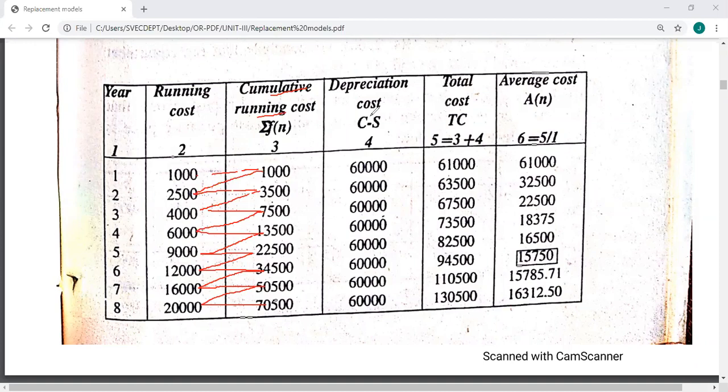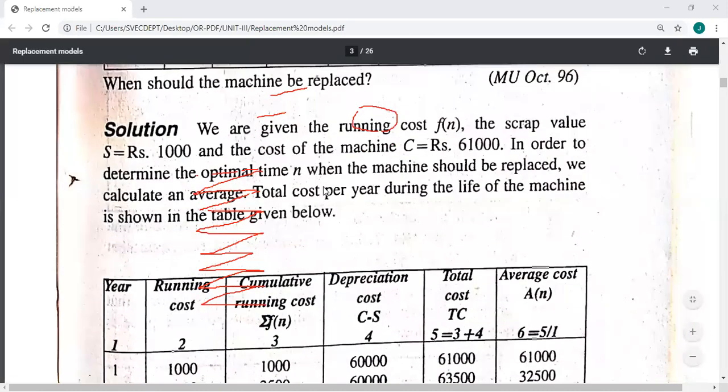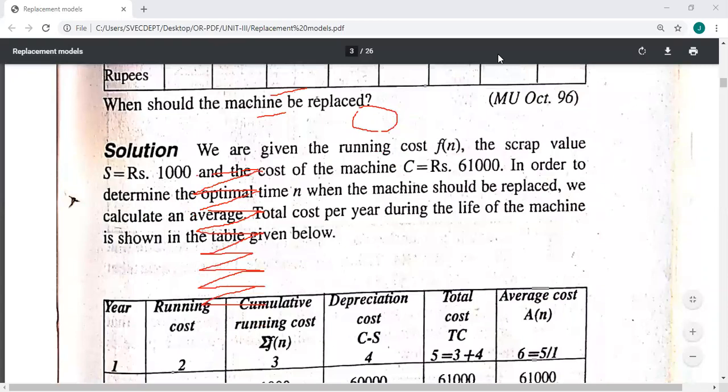Now you find out C minus S. The capital cost is 61,000 minus the scrap value 1,000, so you will get 60,000. The S value is given, the C value is 61,000; 61,000 minus 1,000 gives 60,000. It is constant for all the terms.